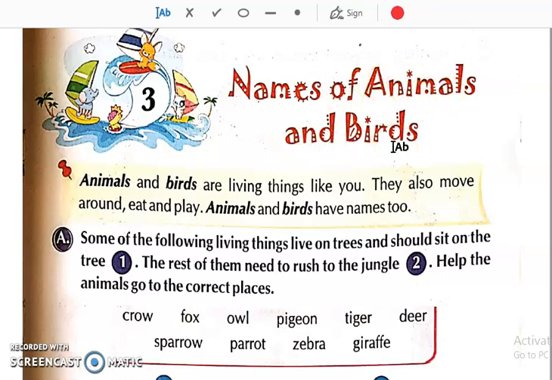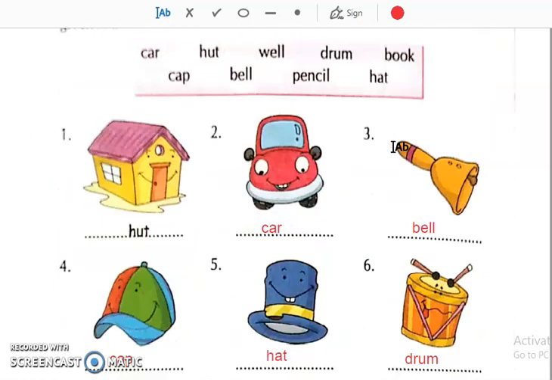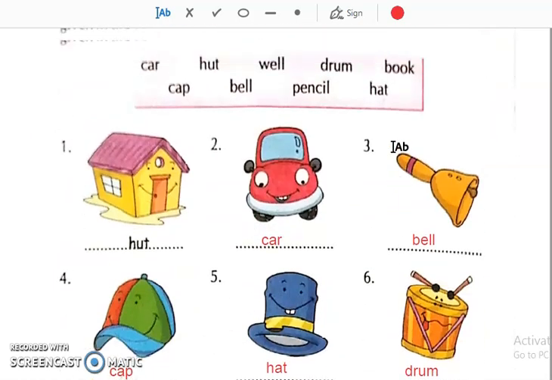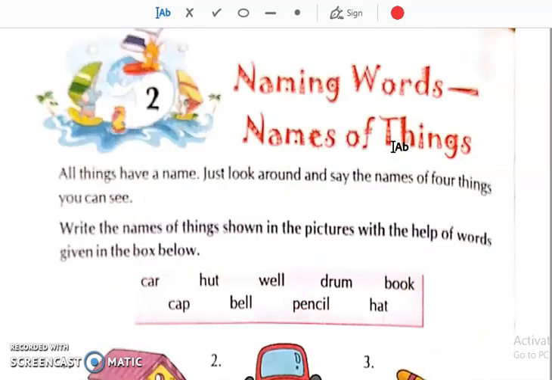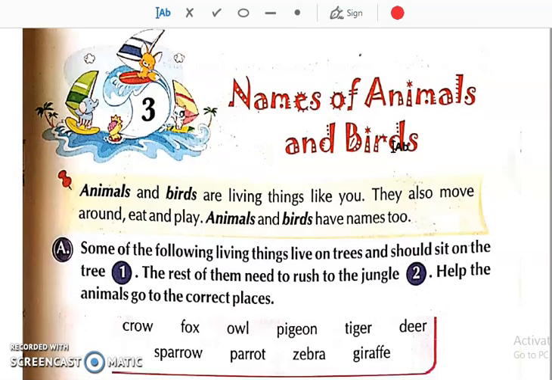Now, in the previous chapter, we have studied the names of things. We had studied that there are so many things and everything has a different name. Now, in this chapter, we will study the names of animals and birds.